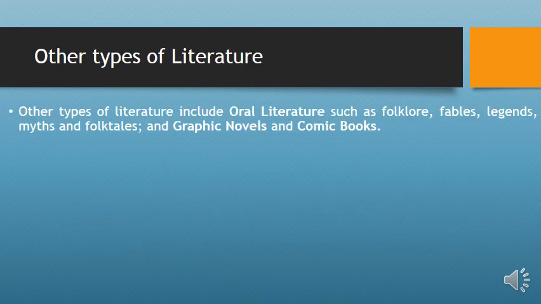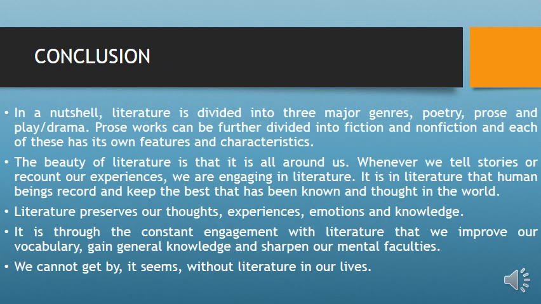Other types of literature include oral literature, such as folklore, fables, legends, myths, folktales, and graphic novels and comic books. All these are types of literature. In summary, literature is divided into three major genres, that is poetry, prose, and drama or play. Prose works can be further divided into fiction and non-fiction, and each of these has its own features and characteristics.